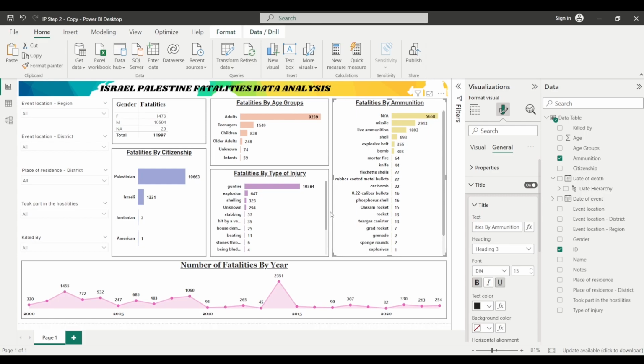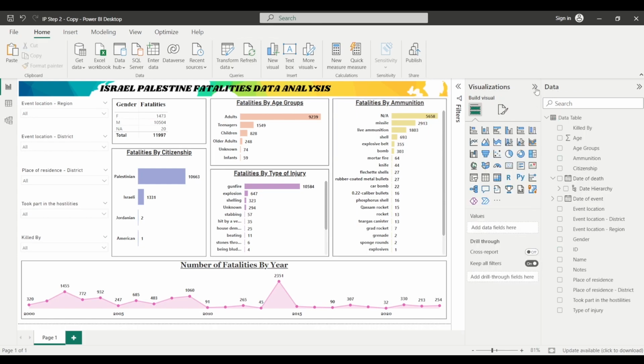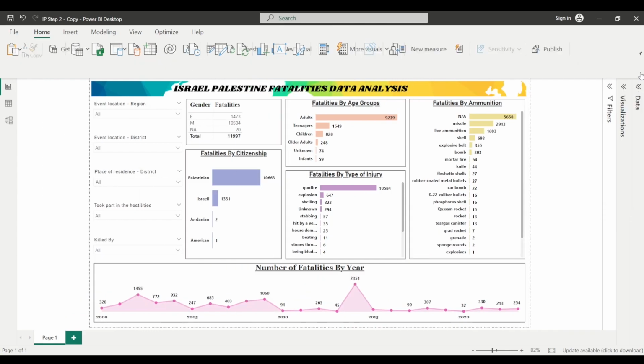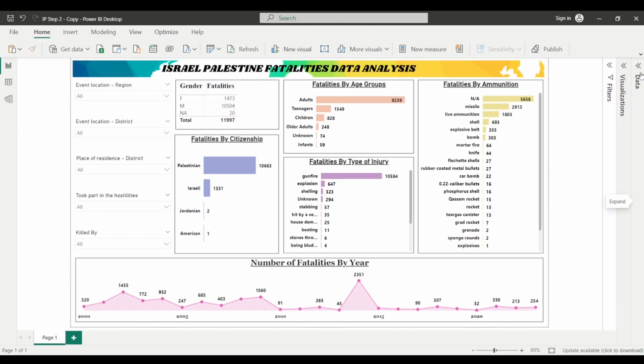Right. So this is a report that we have created, and we have tried to represent some of the insights. You can represent more insights and get different types of insights from the data, and at the same time you can use different types of charts as well. So it totally depends on you, but this is an example of how data can be represented. I have already shown you how data is represented on the United Nations website, and the type of report that has been created by them.